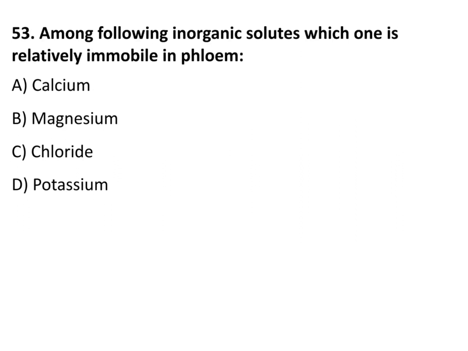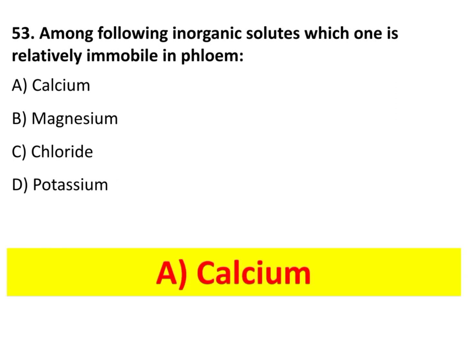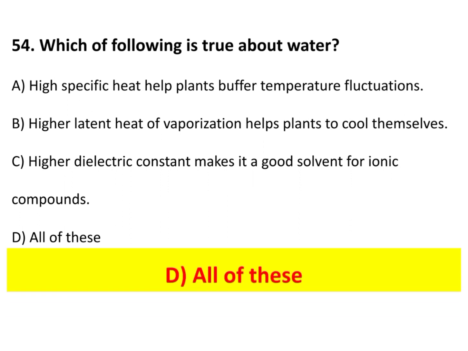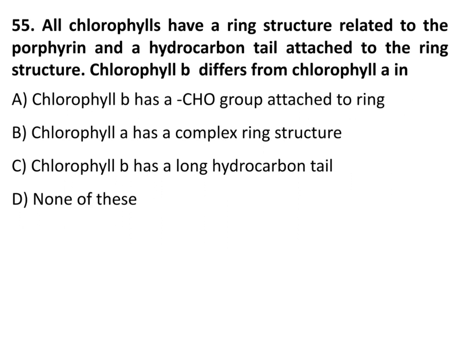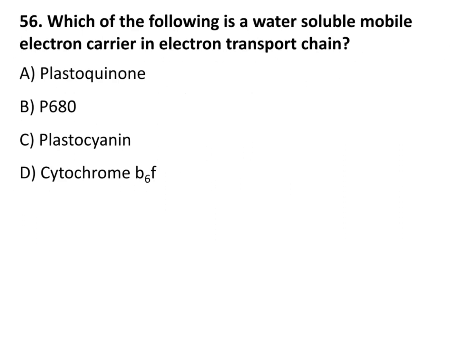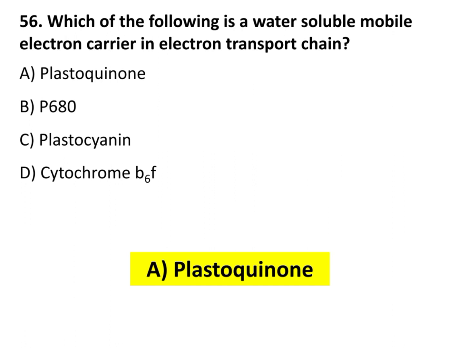Among the following inorganic solutes, which one is relatively immobile in phloem? Calcium. Which of the following is true about water? All of these. All chlorophylls have a ring structure related to porphyrin and a hydrocarbon tail attached to the ring structure. Chlorophyll b differs from chlorophyll a in that chlorophyll b has an aldehyde group attached to the ring. Which of the following is a water-soluble mobile electron carrier in the electron transport chain? The answer is plastocyanin.